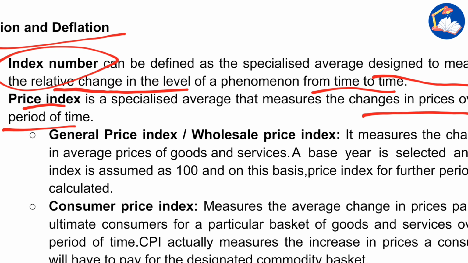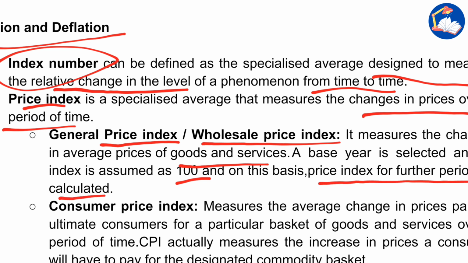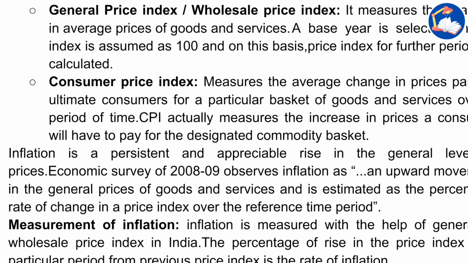Then next is general price index or wholesale price index. Wholesale price index measures the changes in the price averages of goods and services. The base year is selected and its index is assumed as 100, and on this basis price index for further periods is calculated.